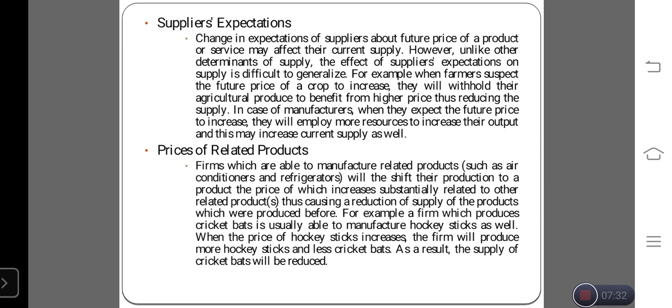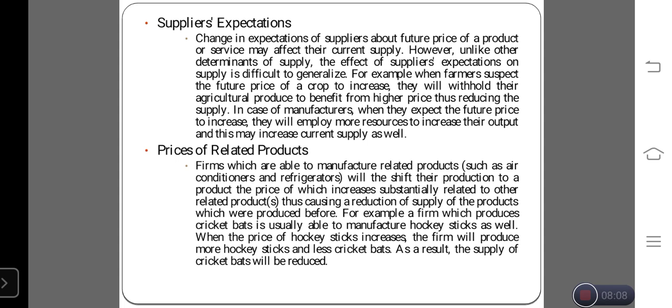The next term is supplier expectations. Supplier expectation is very important, and it is based on some period of time. A little explanation: a change in the expectation of suppliers about the future price of the product or service may affect their current supply. For example, I am supplying some goods to the consumer.